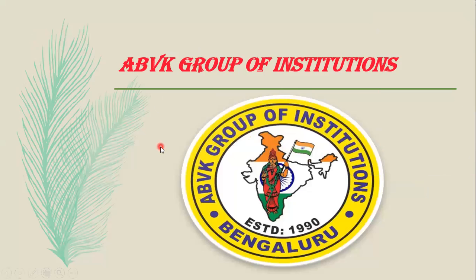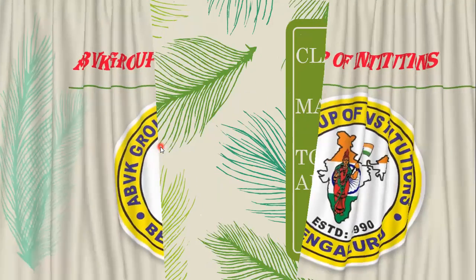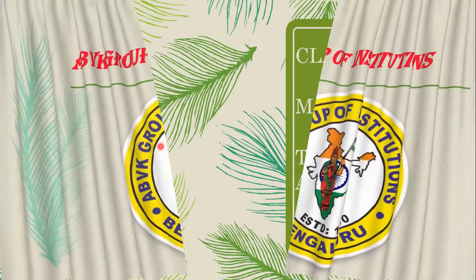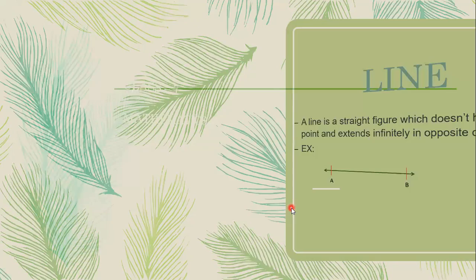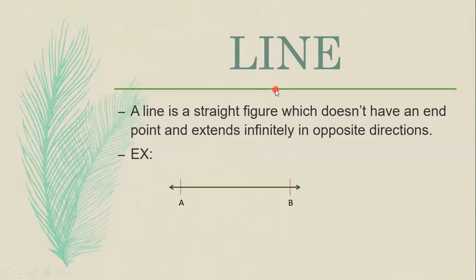Hello everyone. In today's class, we are going to learn about 7th standard mathematics, lines and angles. So our topic is lines and angles. We are going to learn about this in today's class. Let us see what we mean by the definition of a line.